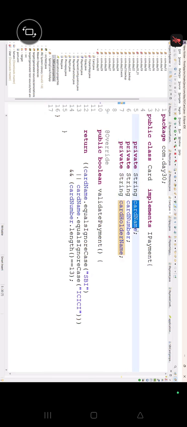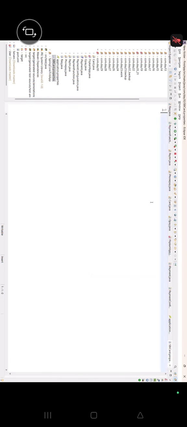Now let's see, guys. I'm writing here file, and I'm writing here SBI card dot properties. Now in the SBI card, what things are there, guys? Card name. Okay, card name is SBI. Equals ignore case we had written, that's why no issue. Card name is SBI. Okay, the next one is what, guys?